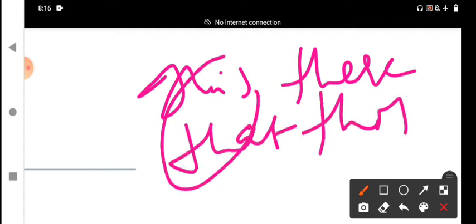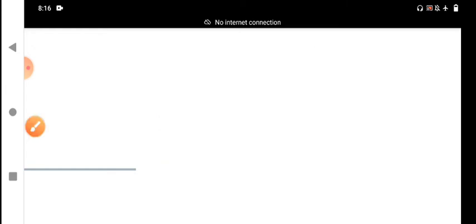This one is singular, these are plural. Singular determiners, plural determiners. You should understand through the examples. Don't confuse.